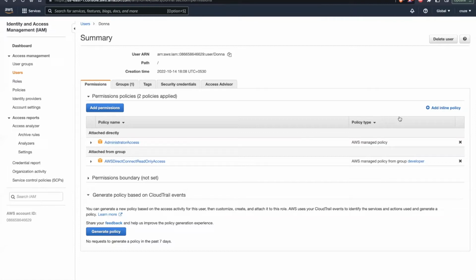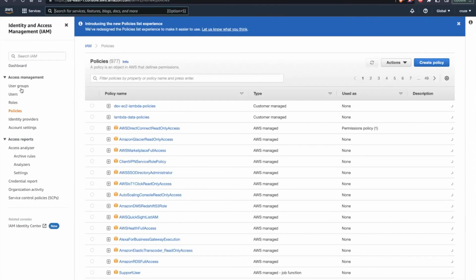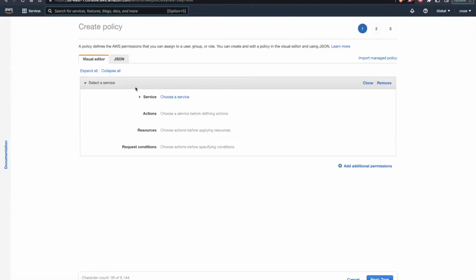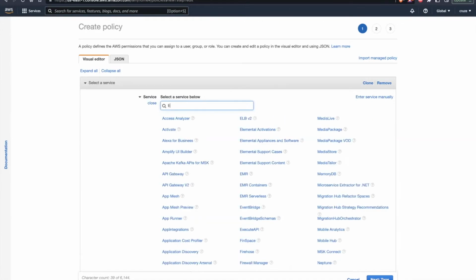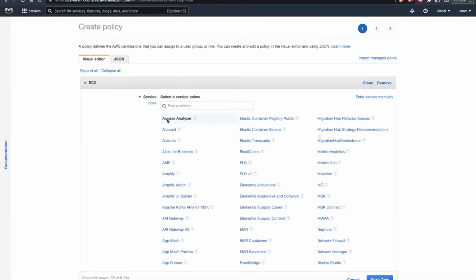Also, if you want, you can create your own policy. Okay, so let's go to this policies, and you can create your own policy in this manner. Just create a policy here. Now first of all, you have to select a service, for what service you want this policy to be applicable. Let's suppose I'm selecting this EC2 instance.